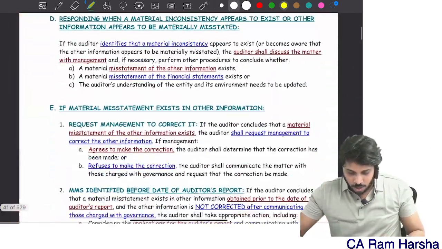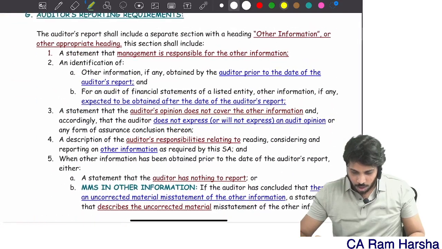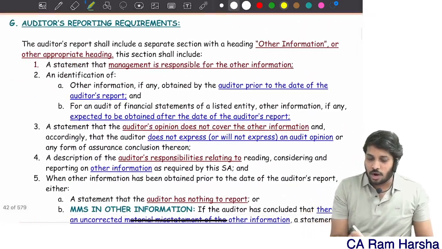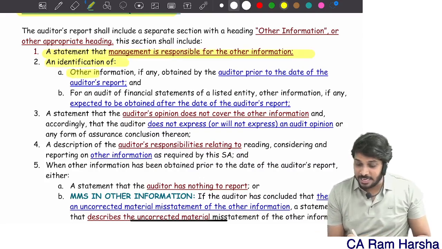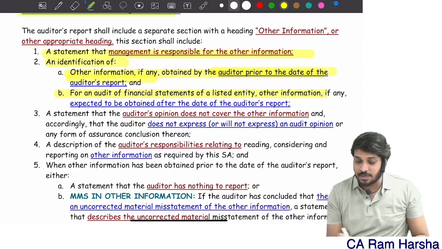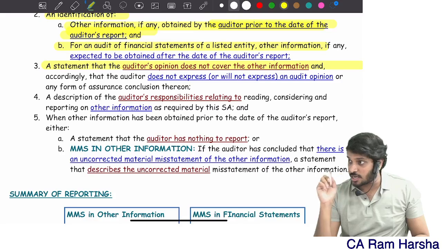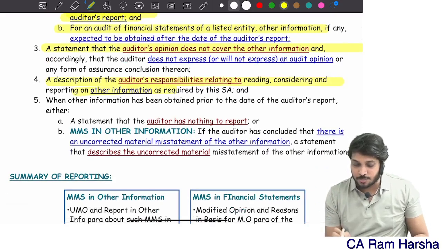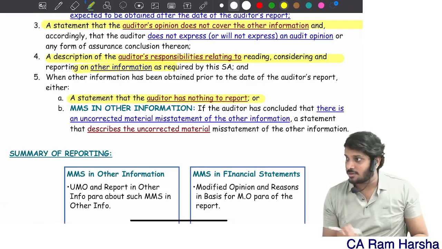You see, the auditor has audit reporting requirements. What is the audit reporting? A statement that management is responsible, identification of other information, and a statement that you should get it prior to the date of the audit report. A statement that the opinion does not cover other information, a description of responsibilities, and a statement that the auditor has nothing to report. Understood?